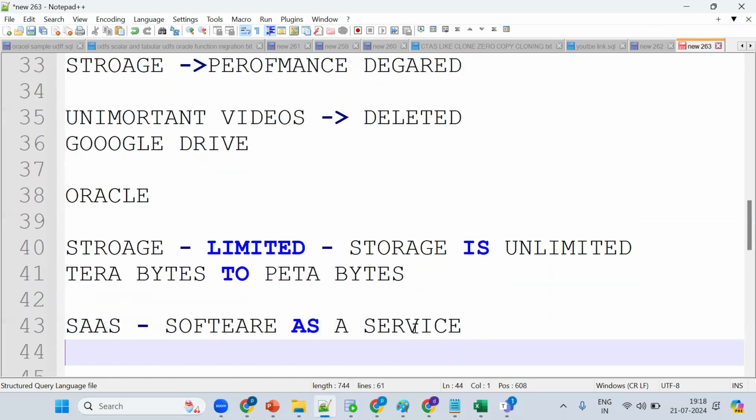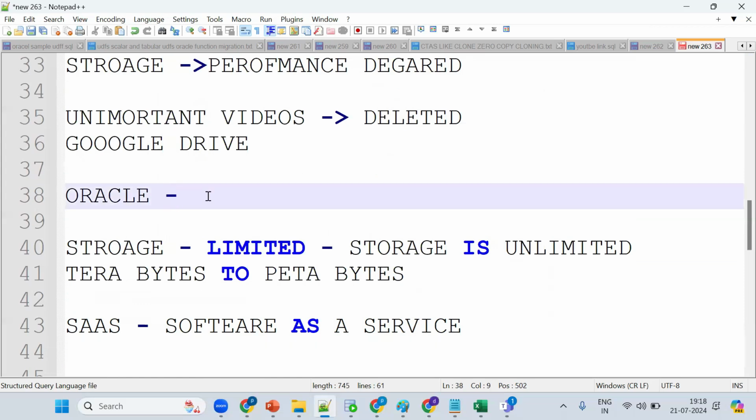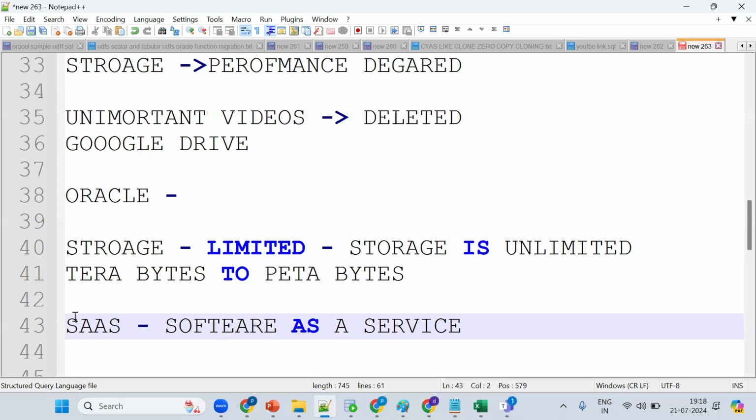So what exactly does this mean? No need to install any software or any hardware, and the upgradation and patches we don't do. All these things are done by the service provider. Whereas in Oracle, we should do these things. Whereas SaaS is nothing but the software installation and upgradation are all done by the service provider. We just create an account and work on it. So we can easily scale up and scale down because of the performance. We can do all these things.